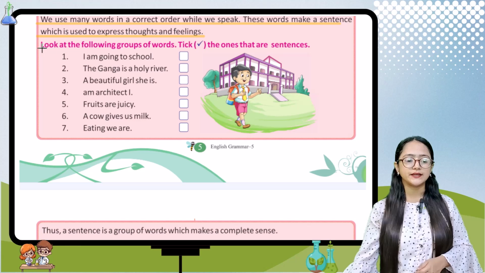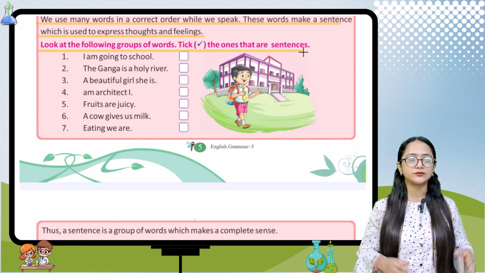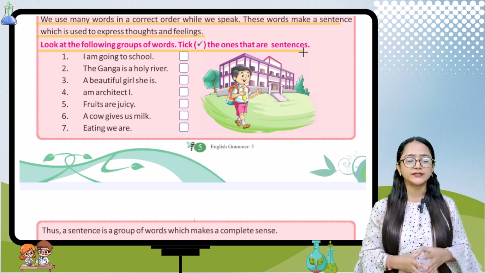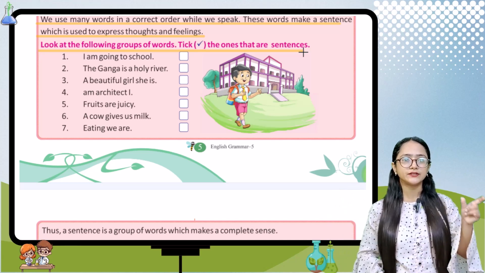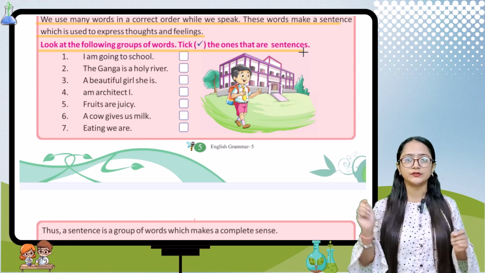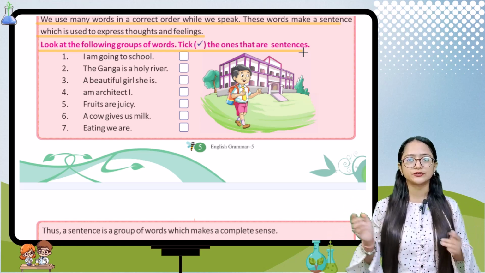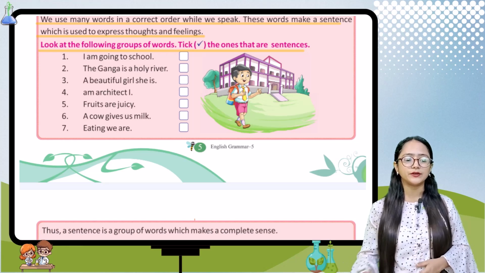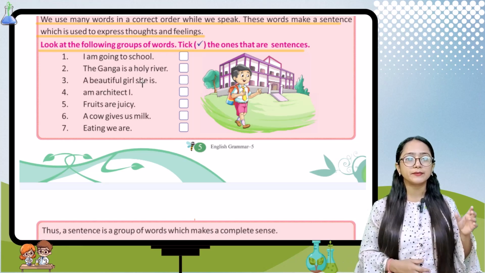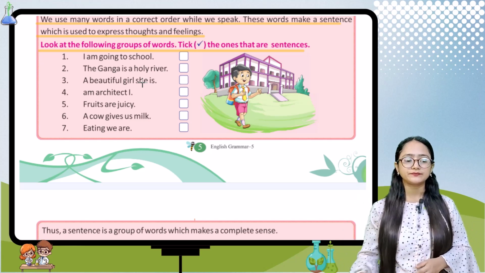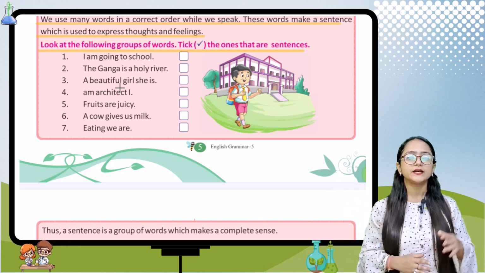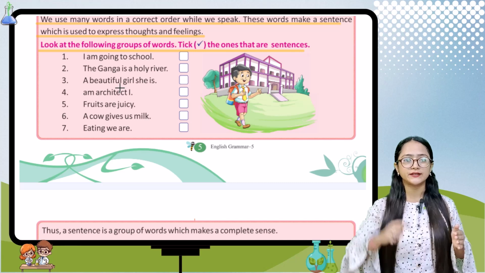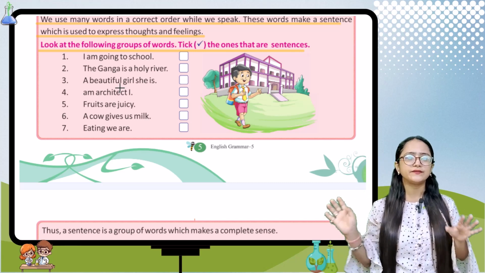Now here it is saying, look at the following group of words, take the ones that are sentences. So here you have to first read the group of words carefully, then you have to take the one which is the correct sentence, in which the first letter should be capital and at the end there should be a full stop, or if it is a question then there should be a question mark. For example, I am going to school. Now this is a complete sentence, so you have to tick it. You have to first read the sentence carefully, then verify whether it is a sentence or not. If it is, then you put a tick mark. If not, then you just leave that box.